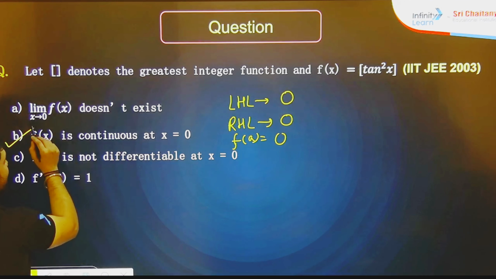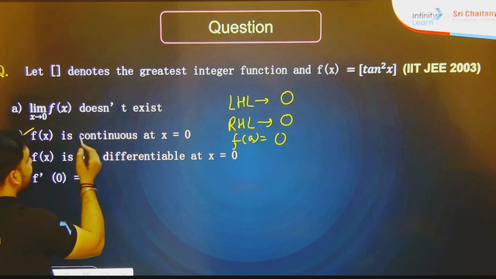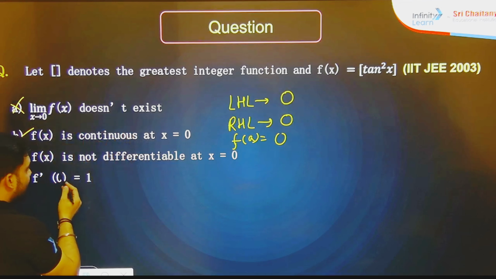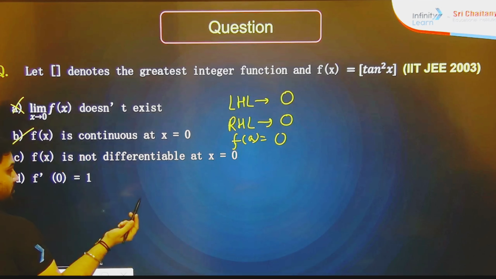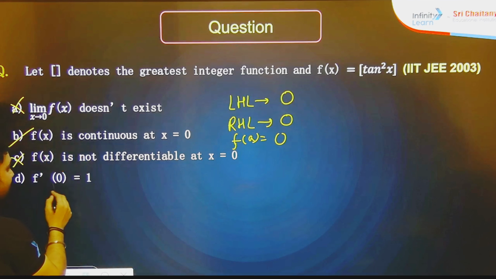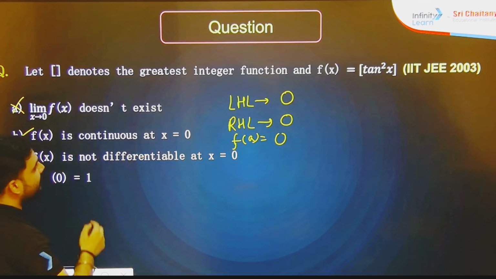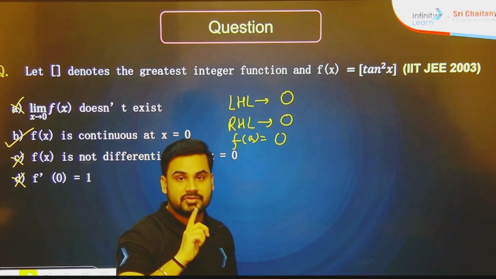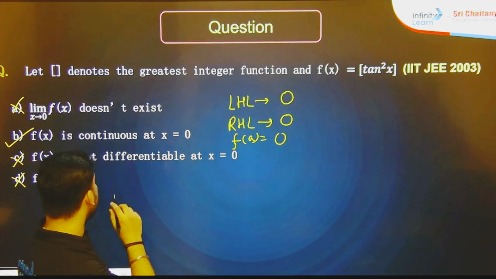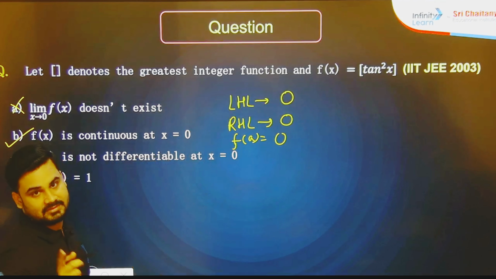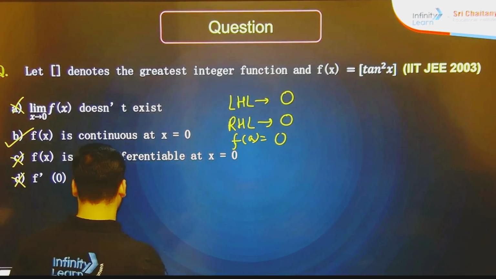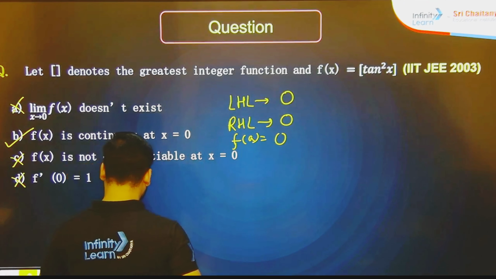Limit x tends to 0 of f of x does not exist? No, this is wrong. f of x is not differentiable? No. f dash 0 is 1? If you go with that, no, it is not correct. So we are going to take only one option, that is f of x is continuous at x equal to 0. Okay. Now, let's see the next one.